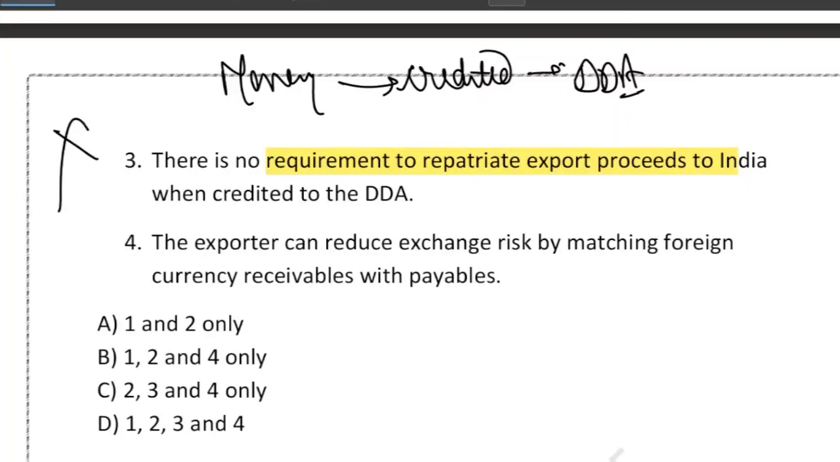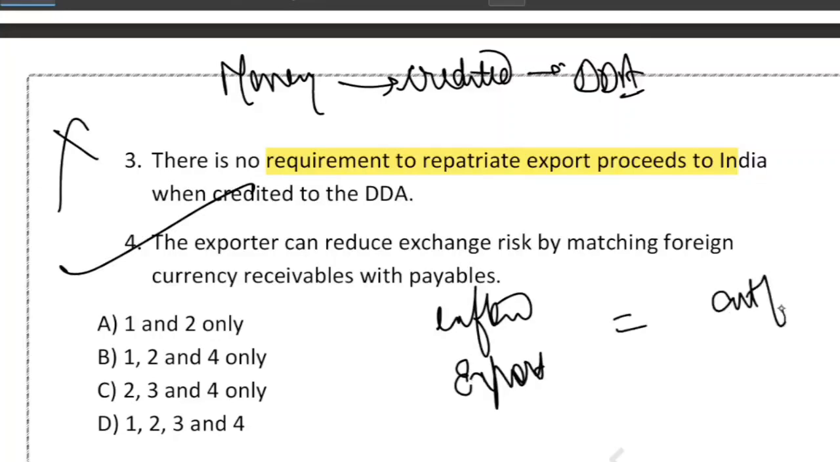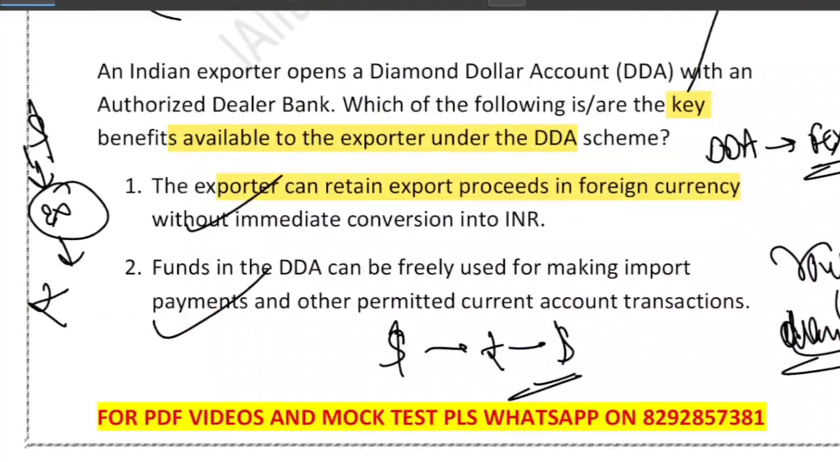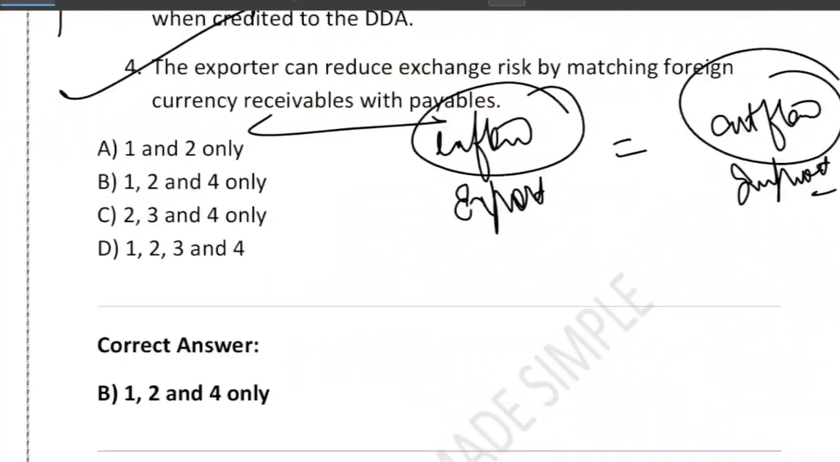And what about statement number 4? It says that the exporter can reduce exchange risk by matching foreign currency receivables with payables. So exchange risk can be reduced. This is the correct one. When both inflow, meaning export, and outflow, meaning import, are in the same foreign currency, we are talking in respect of funds. When you do export, funds come in. When you do import, funds go out. So when inflow and outflow are in the same foreign currency, the exporter avoids fluctuation loss, and that is called natural hedging. Yes, so 4 is correct. So the final answer: only 3 is incorrect and 1, 2 and 4 are correct. So the correct answer is option B.